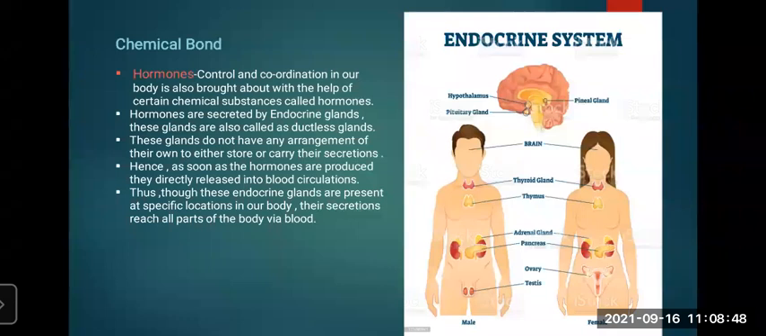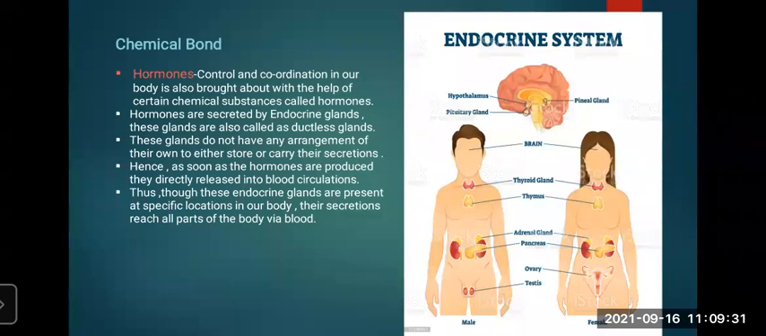So what are hormones? Control and coordination in our body is also brought about with the help of certain chemical substances. Our body secretes these, and they are nothing but the hormones, which also control and coordinate our body. Hormones are secreted by endocrine glands, the glands inside our body. These glands are also called ductless glands. They don't have any type of ducts.